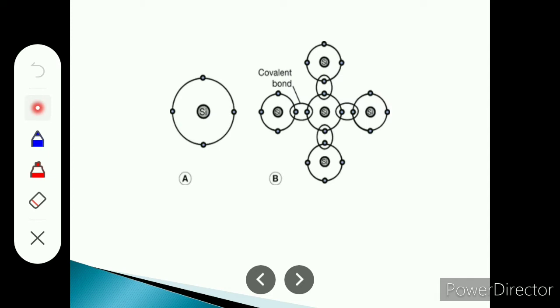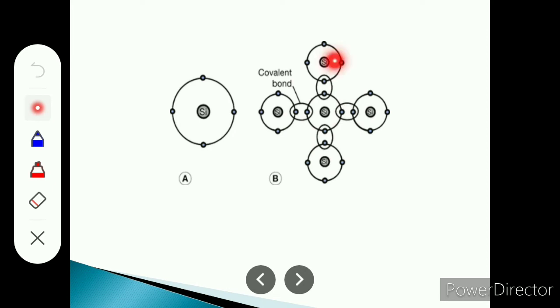Now, like this, one silicon atom is there. If we consider here also one neighboring silicon atom, here also one neighboring silicon atom, and here also one neighboring silicon atom, so this silicon atom has four neighboring silicon atoms. Therefore this silicon atom will attach with another silicon atom with a covalent bond. Here also they are attached with a covalent bond, here also, and here also.